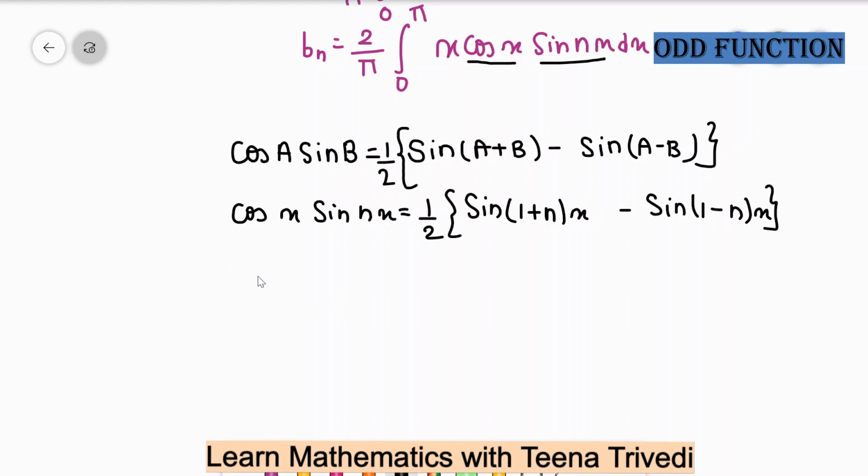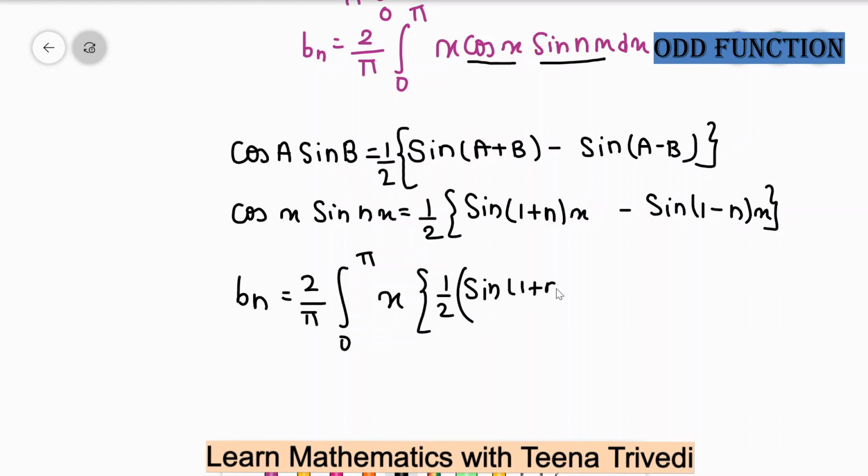Okay, and the value of bn will be 2 upon pi, 0 to pi, x, and this half, sin 1 plus nx minus sin 1 minus nx, dx.